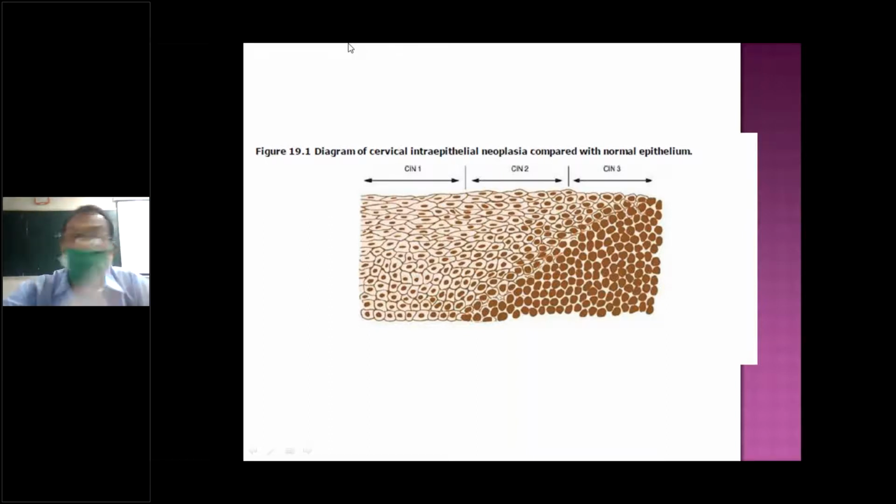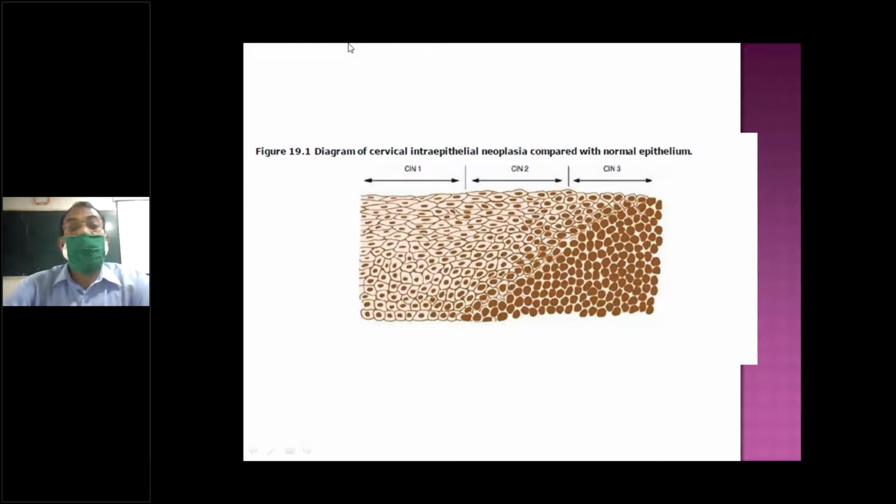because almost 80% will regress to normal. In CIN1, almost 80% will regress to normal. The chances of carcinoma are less than 1%. So you have to know the natural course of the disease: CIN1, 80 to 90% will regress, and only less than 1% have a chance of malignancy.